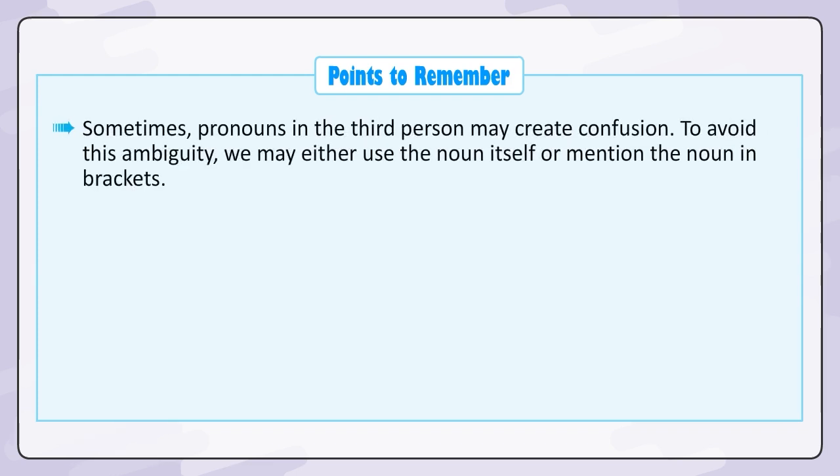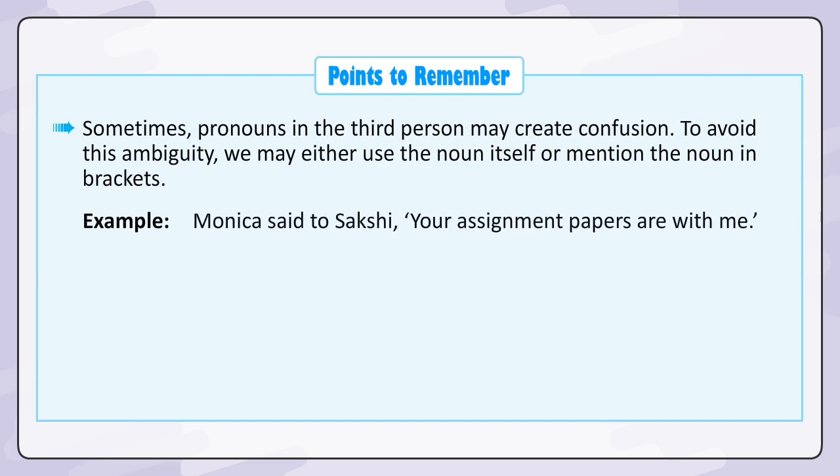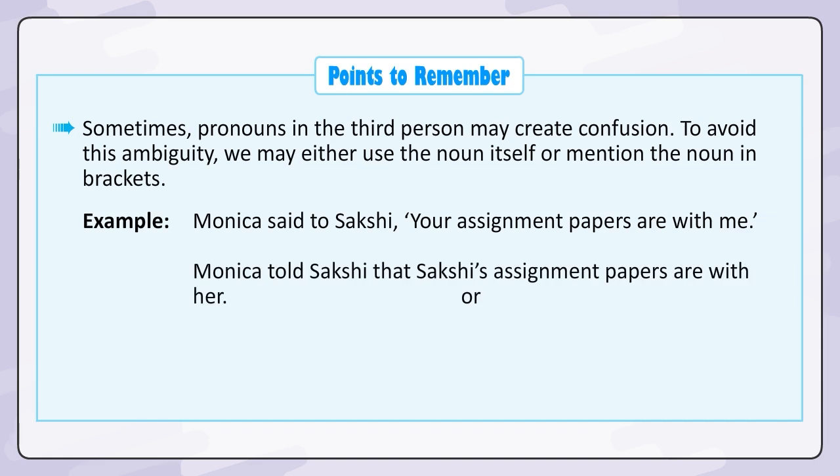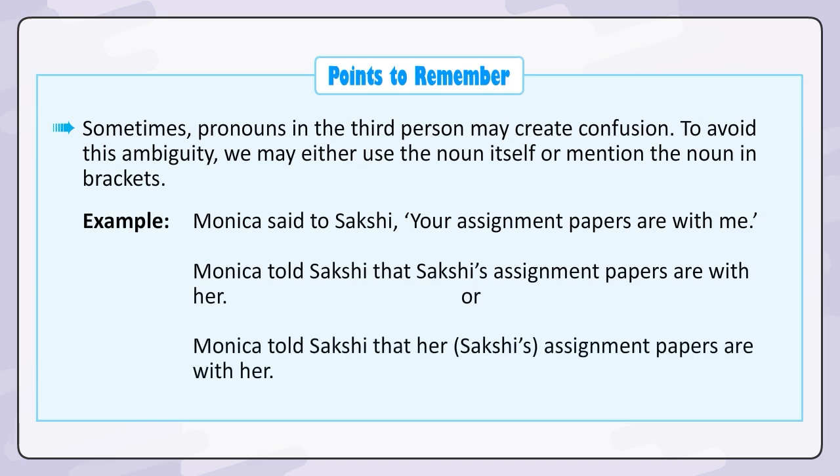Sometimes pronouns in the third person may create confusion. To avoid this ambiguity, we may either use the noun itself or mention the noun in brackets. Example, Monica said to Sakshi, "Your assignment papers are with me." Monica told Sakshi that Sakshi's assignment papers are with her. Or Monica told Sakshi that Sakshi's assignment papers are with her.